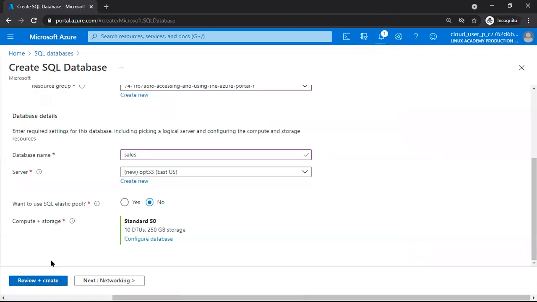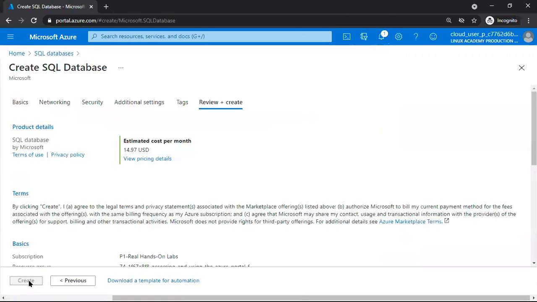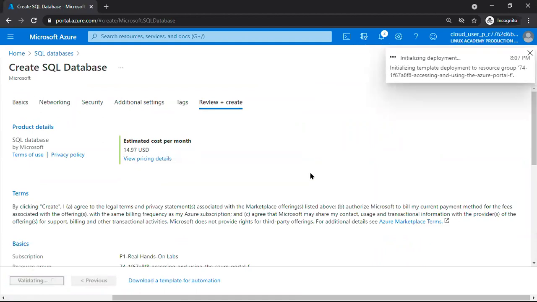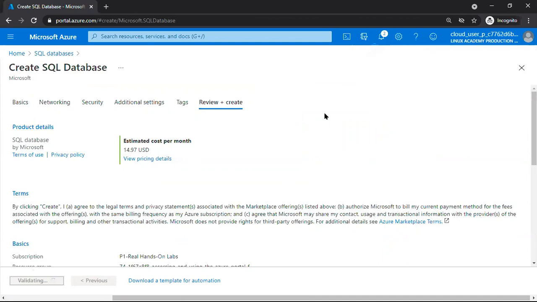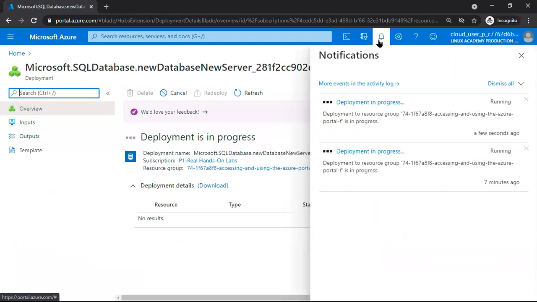Check here, apply, review and create. It shows the same estimated cost per month. Create. So very simply, we can create our database here. We'll see whether our machine is ready or not.